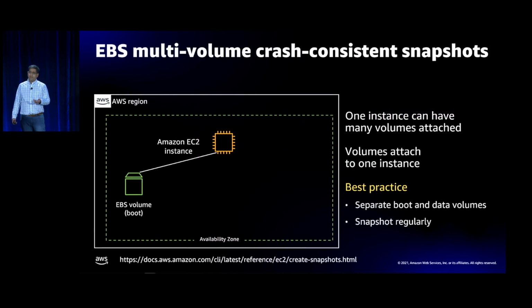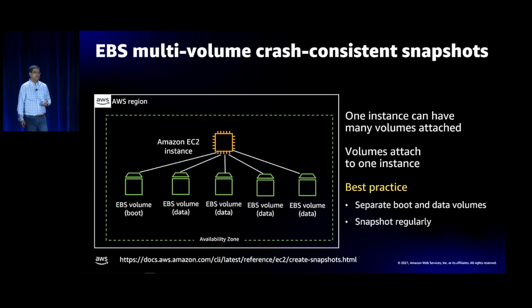So specifically, EBS supports multi-volume crash consistent snapshots. So what does that mean? Let's say you have an EC2 instance, and an EC2 instance has multiple EBS volumes that are attached to it. Then you can, with a single API command, it's called create snapshots, the plural command, take a crash-consistent cut across all those volumes and store different snapshots for those volumes.